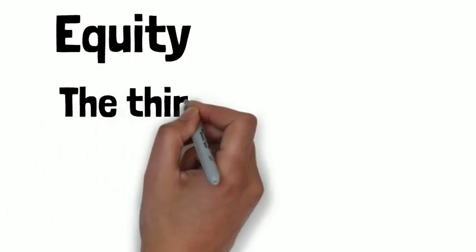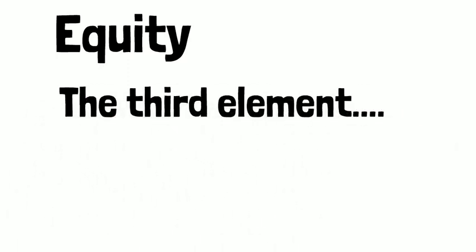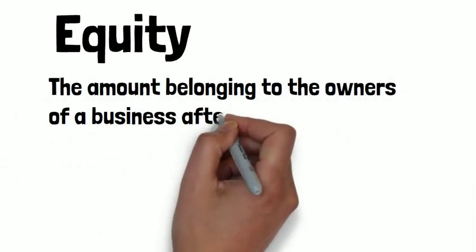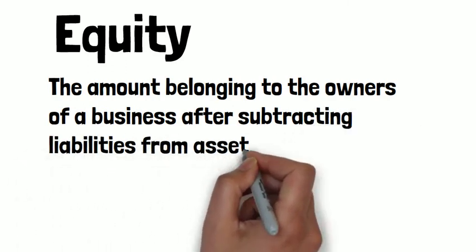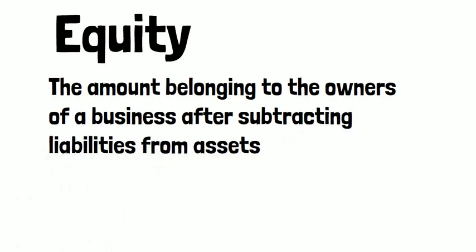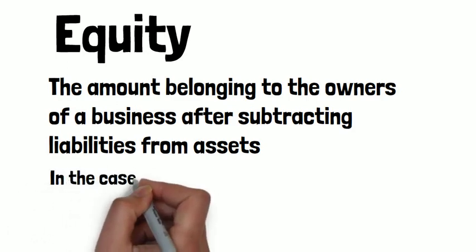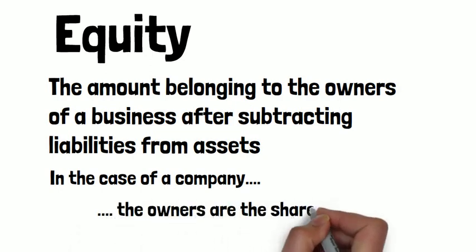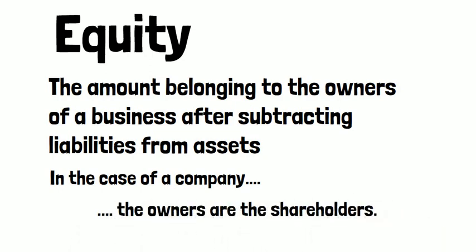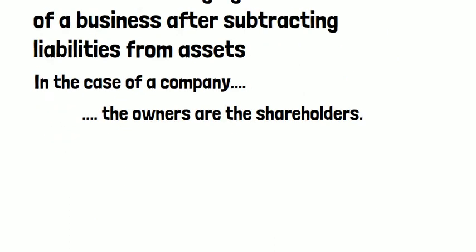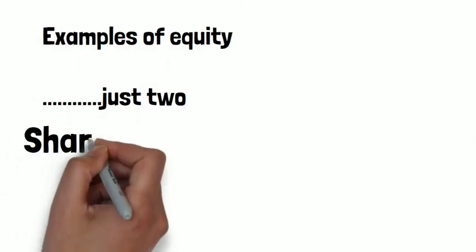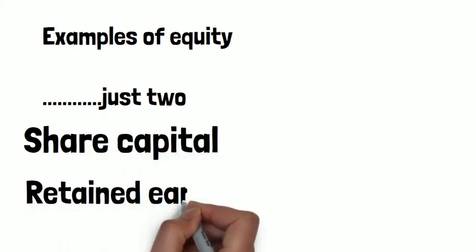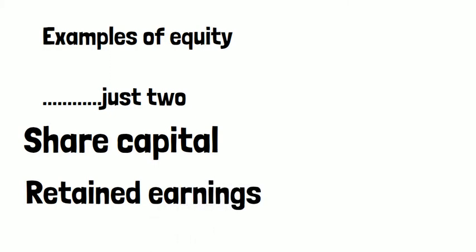The third element, equity. Equity is the amount belonging to the owners of a business after subtracting liabilities from assets. And of course, in the case of a company, the owners are the shareholders. There are 2 examples that I will give of equity: share capital and retained earnings. And other videos will explain what retained earnings means.